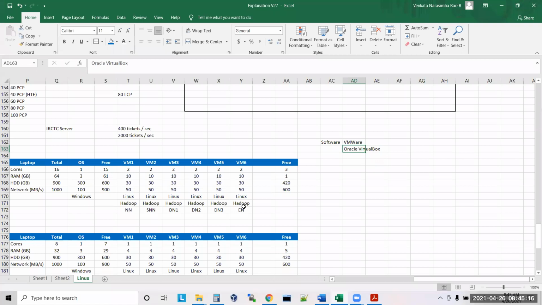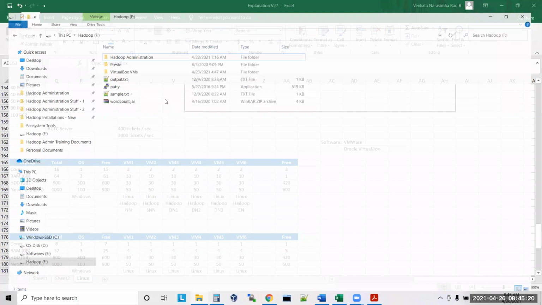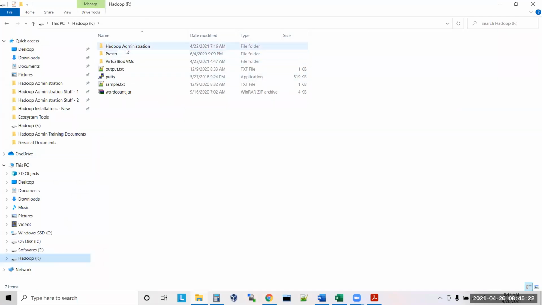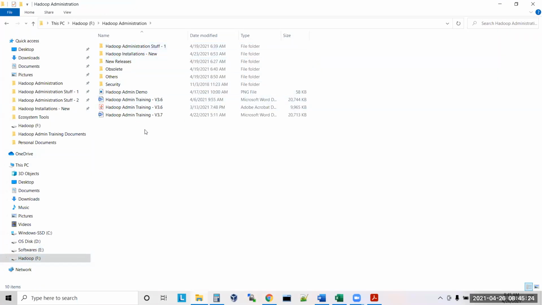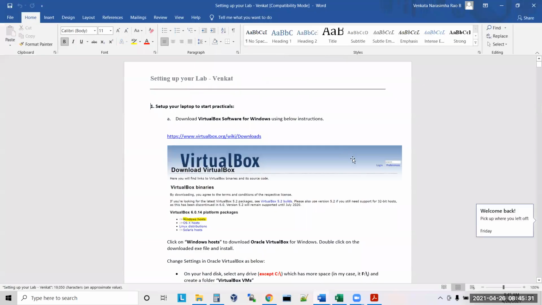Oracle VirtualBox. Okay, so guys, maybe after this one I will upload these installation documents for you. You can download them; I'll give you access to Google Drive. So now I'll give you one document: "Setting up your lab" by Venkat. This is the document which you require.